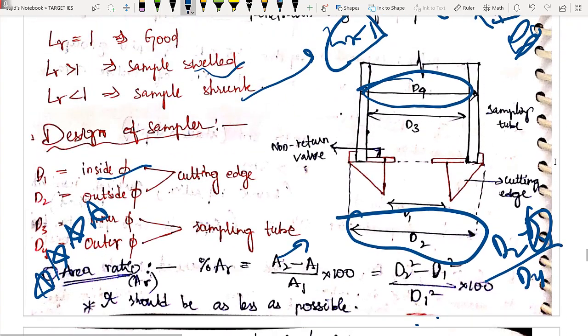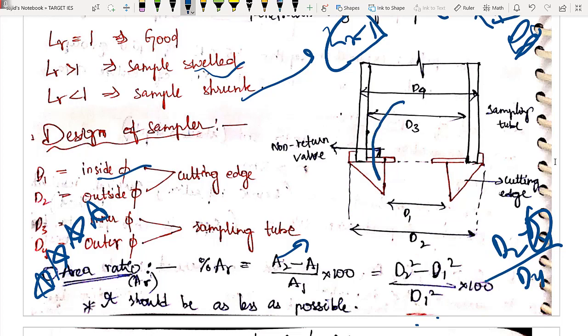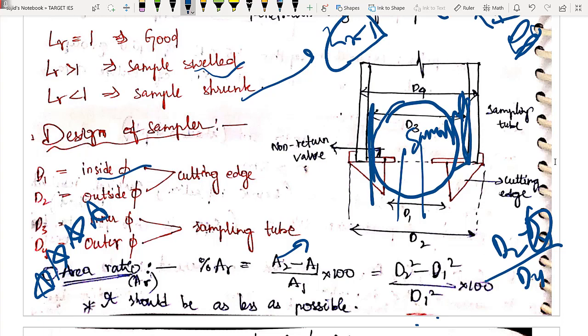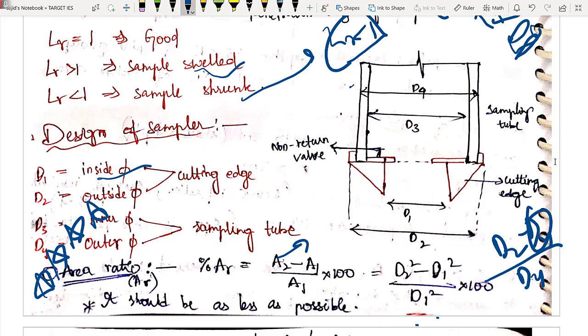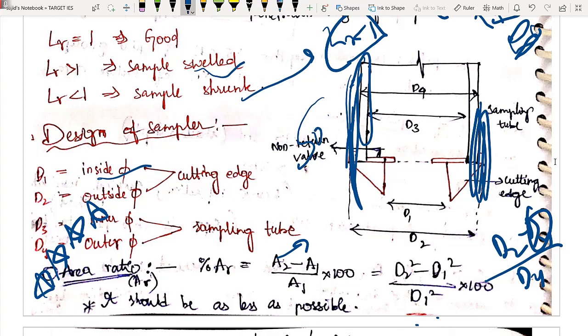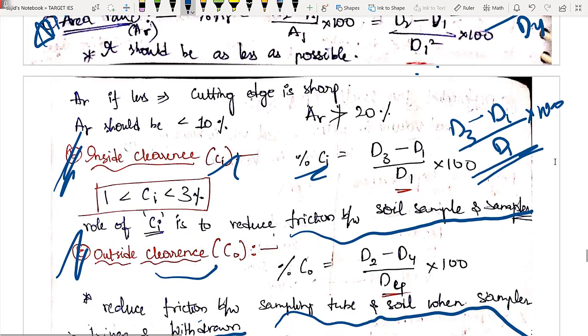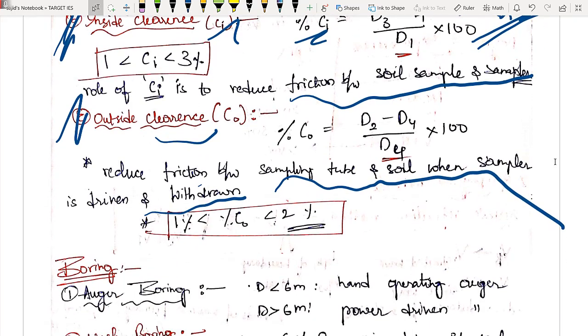Let us try to understand what is the Ci. Ci helps us in reducing the friction between what is going inside, sample is going inside, right? So it reduces the friction between sample and your walls of your sampler. ठीक है. Whereas your Co, जो भी outside का है, it represents the friction. Outside wala friction, what is it? It is the friction between our sampler walls and the soil in which you are excavating or taking the sample out. As simple as that. समझ में आ गया? The importance you are perfect, right?